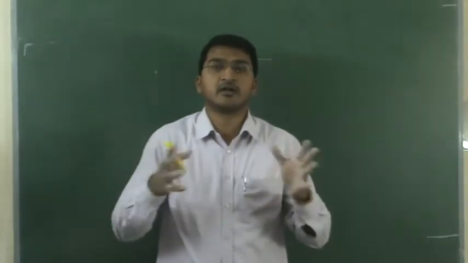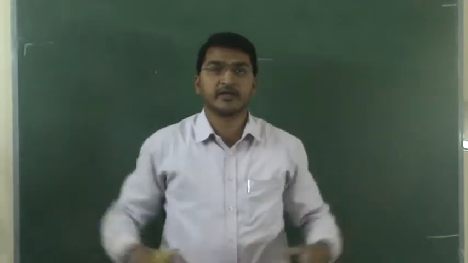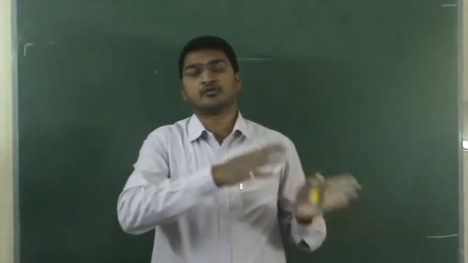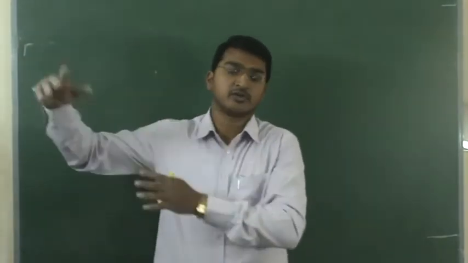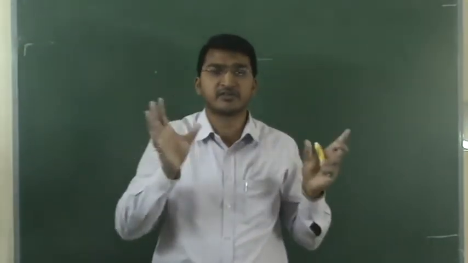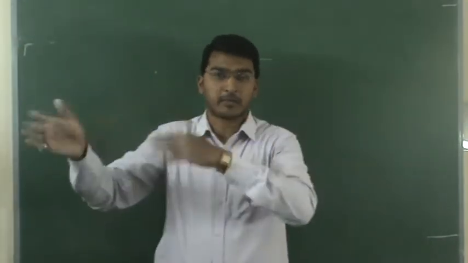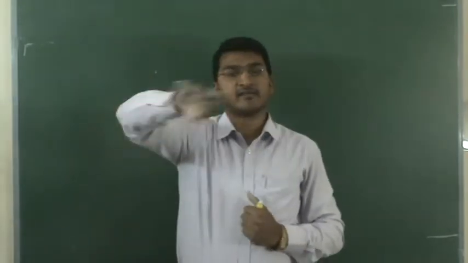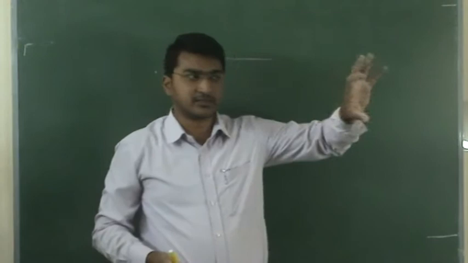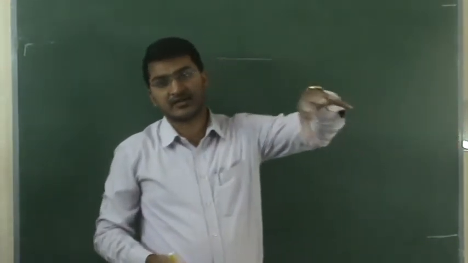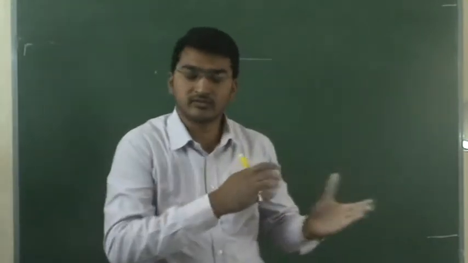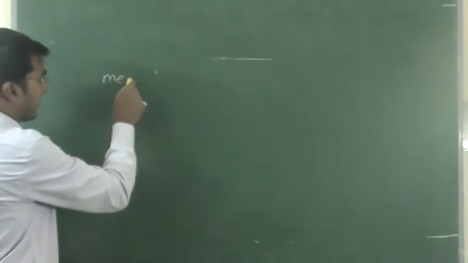They will conduct a survey in one area, with different age groups: 5 to 10 years, 10 to 20 years, 20 to 30, like that. In each slot they will choose 10 members and calculate their life, then they can easily find the average lifetime. Here also, average or mean lifetime.